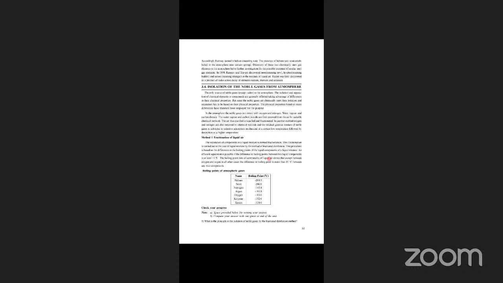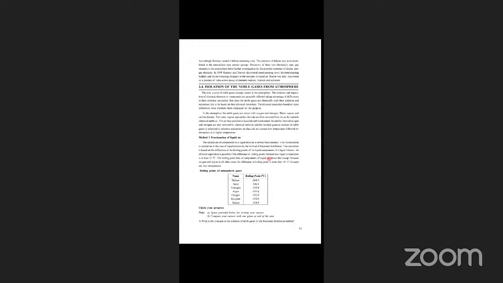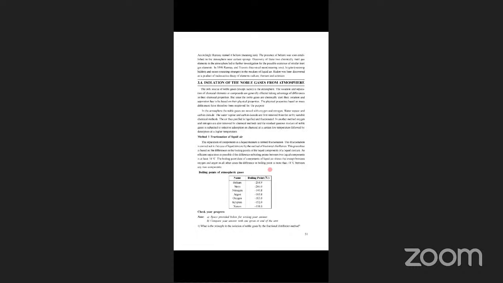Now, there are two methods for the isolation of noble gases from atmospheric air. The first one is fractionation, fractional distillation, fractionation of liquid air, and the second one is adsorption on charcoal. So method 2 is adsorption on charcoal. The atmosphere is the only source of noble gases except radon. Except radon, all the others are available in atmospheric air.